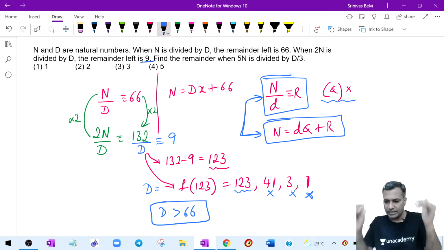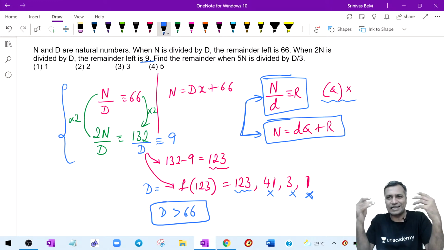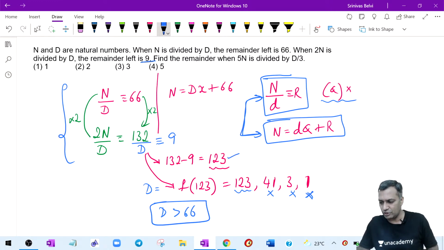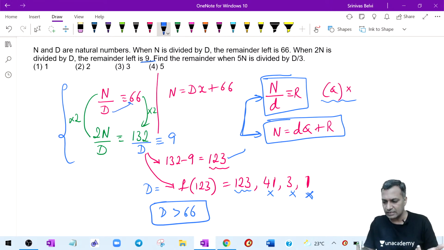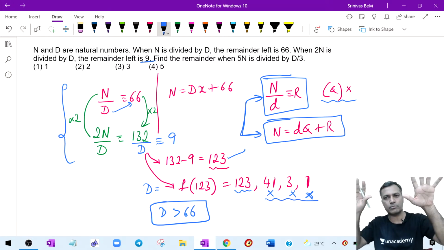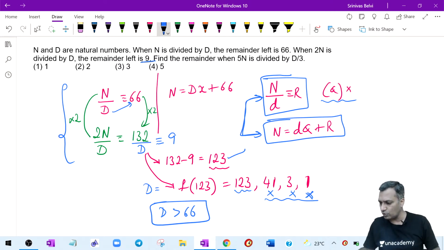So the moment I read this question and project these two pieces of information, this is what flashes in my mind. You don't have to necessarily write to discard the things, because the moment you have 123, the factors of 123 come into your mind, and this 66 also comes into your mind. The moment you read this information, you know that the divisor has to be greater than 66, no doubt about it. Then all these things automatically get discarded. They flash in your mind and they vanish. They have their death also in your mind. So therefore the only value the divisor can take is 123.